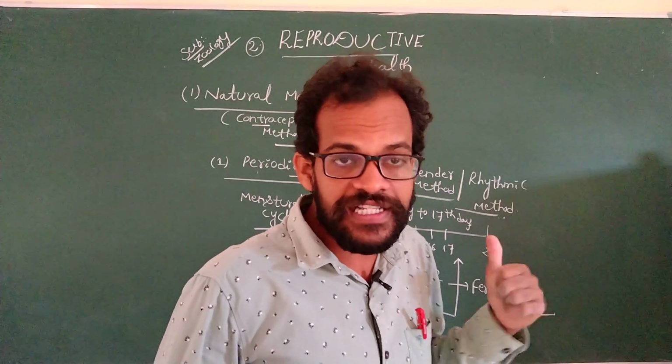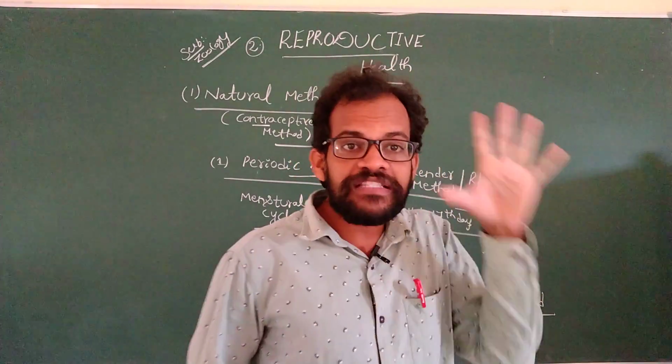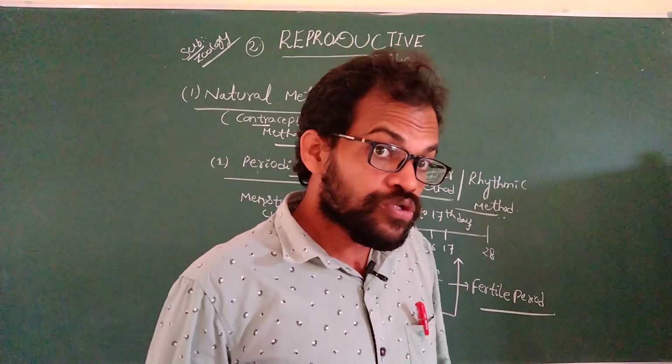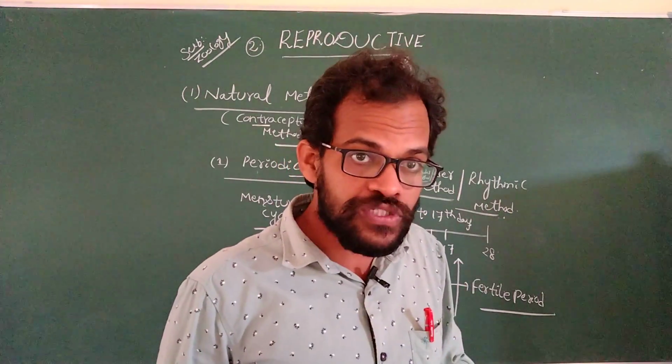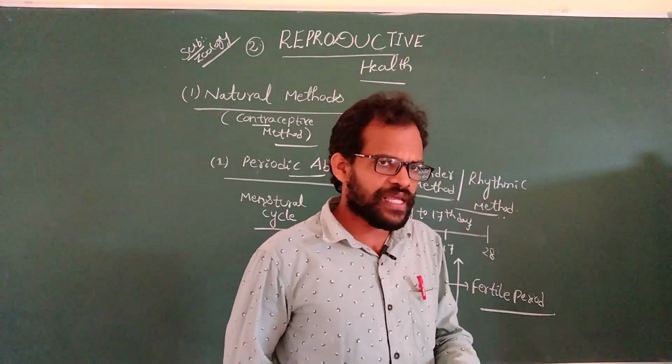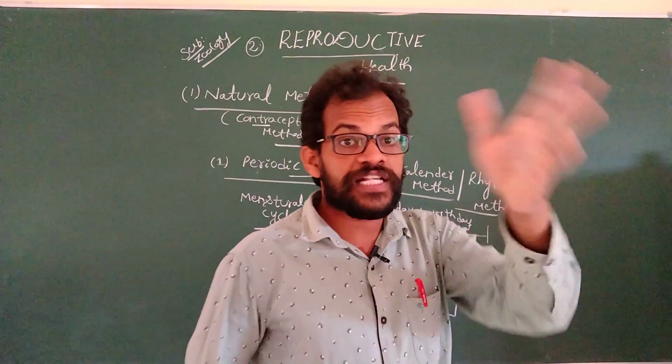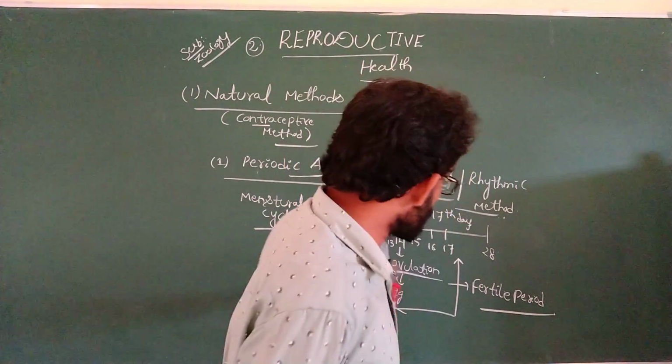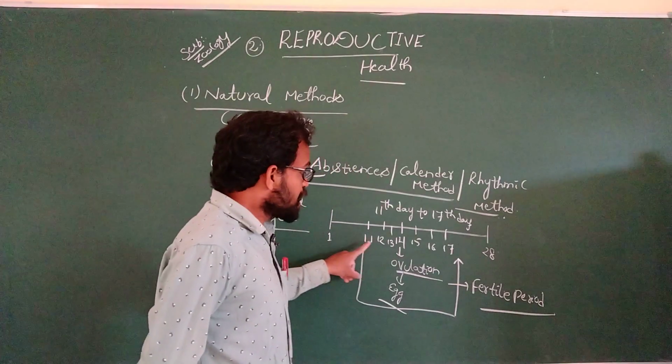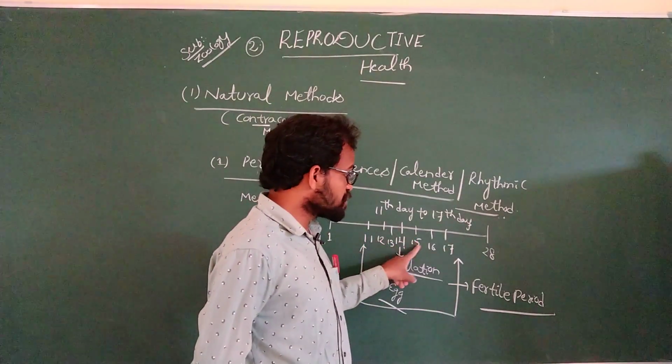But this method is helpful to prevent pregnancy. How do they prevent pregnancy? Those marriageable age couples who don't want children but want to participate in sexual intercourse avoid the 11th, 12th, 13th, 14th, 15th, 16th and 17th day.